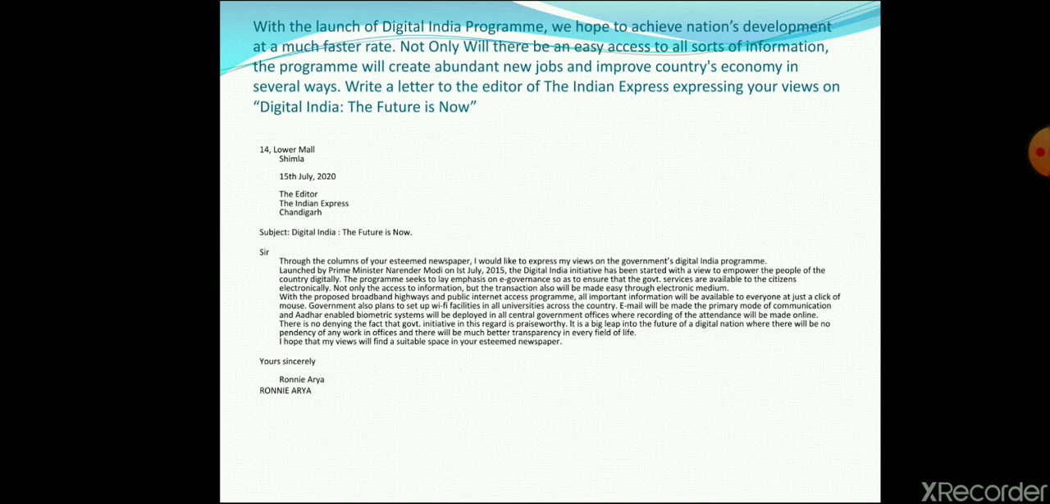So children, in the first line, you would make it clear why you want to write, and on which topic you wish to write, right? So launched by PM Modi on 1st July 2015, Digital India, you would write what its motive was. Its motive was to empower the people of the country digitally, how they can save their time, how they can save their energy. The program seeks to lay emphasis on e-governance